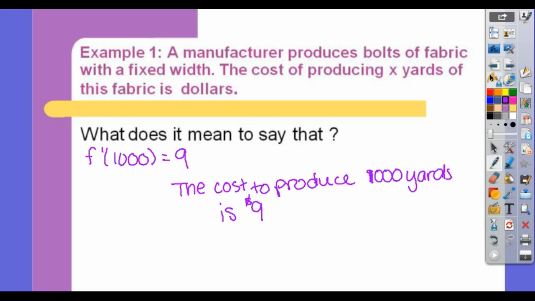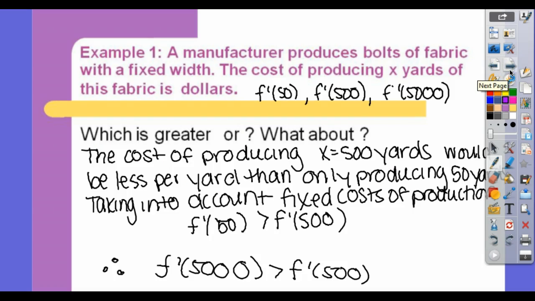Think about production efficiency. 5,000, because per yard, you mean? Like how much will it cost per yard? Right, so the cost to produce 1,000 yards is $9. 5,000 would be more, but would be less per yard. Because you're already paying all the bills and all the workers and everything to be there. So that's why things are mass produced in companies.